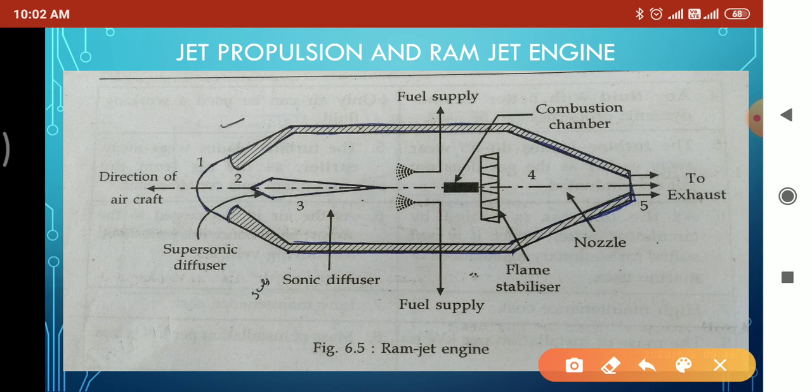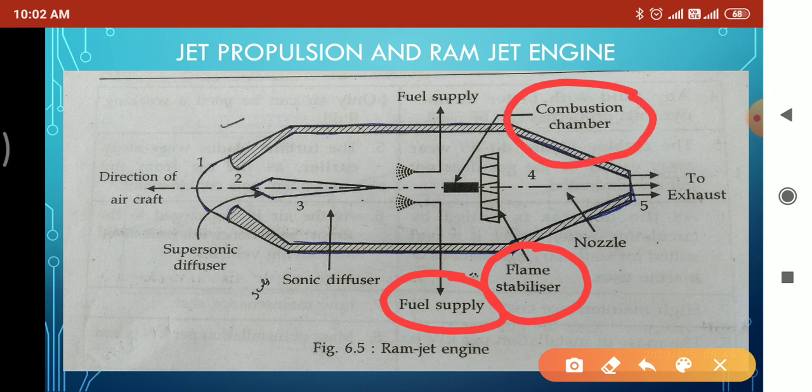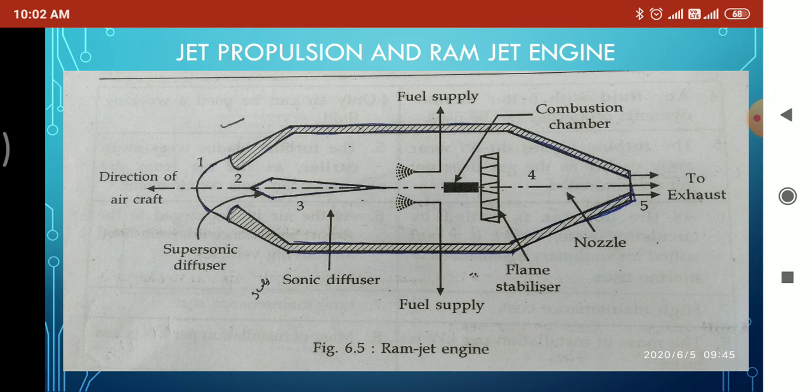Then, next is fuel supply. This is a device which supplies the fuel into the compressed air. Then, flame stabilizer, which maintains the flame constant throughout the movement of engine. Then, nozzle, which increases the velocity of fluid by reducing the pressure. Then, combustion chamber, in which combustion of fuel takes place and which produces the hot gases or combustion products. Last is exhaust.